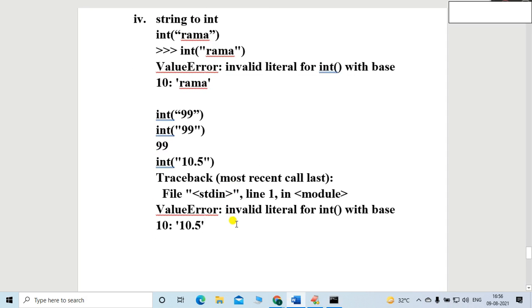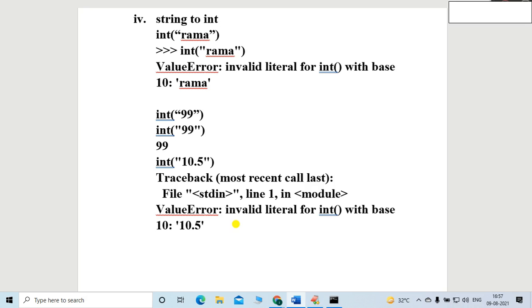Strictly speaking, friends, what's the final conclusion? Whenever we are trying to convert str to int type, the string should contain an int value only.